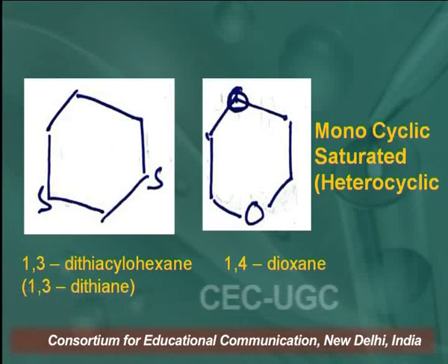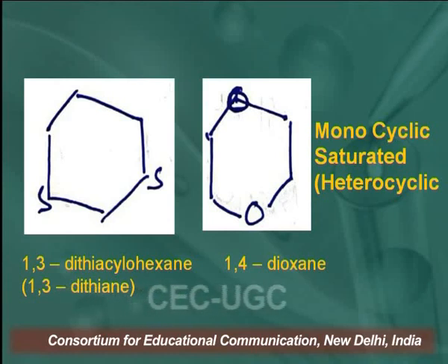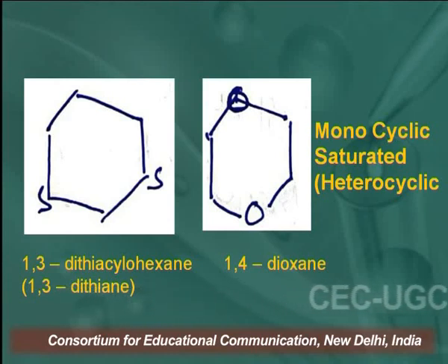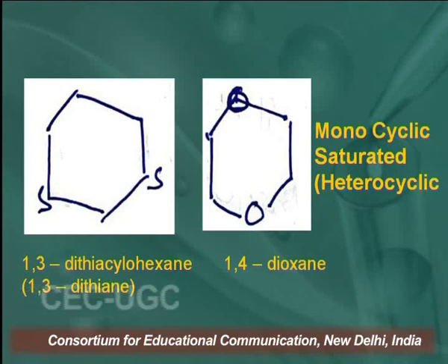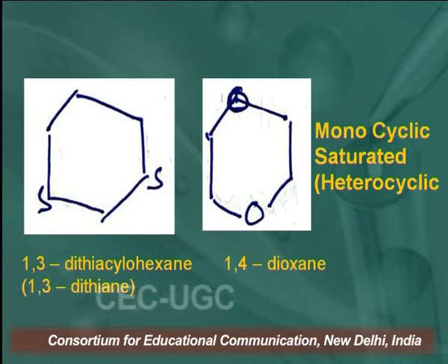So it means that the heterocyclic compounds can also contain 2 same heteroatoms within the ring. In the first structure we are looking here at 2 sulfur atoms. This is 1,3-dithiane and this is fully saturated. Similarly, in the second structure you are looking here at 2 oxygen atoms and this is 1,4-dioxane. So this is a monocyclic saturated heterocyclic compound.